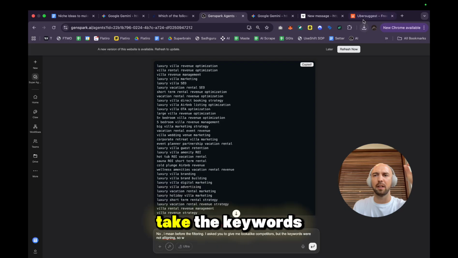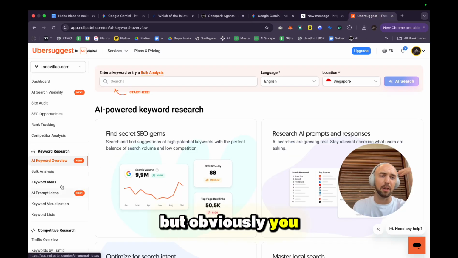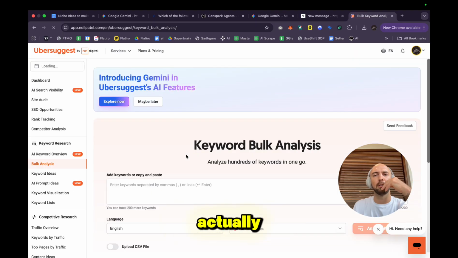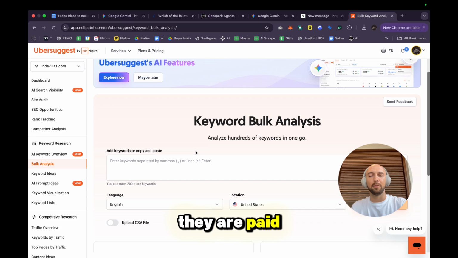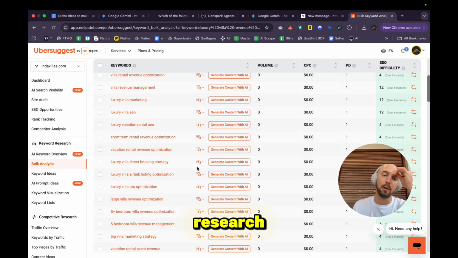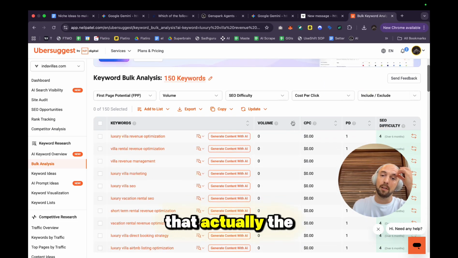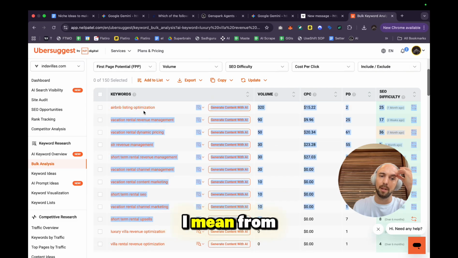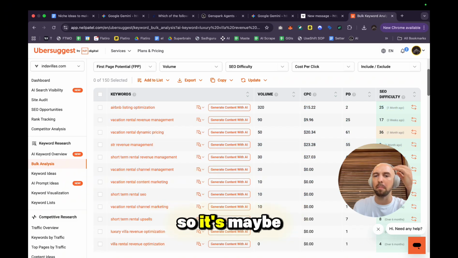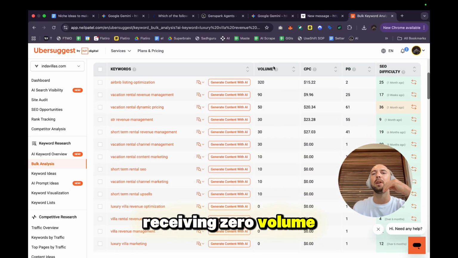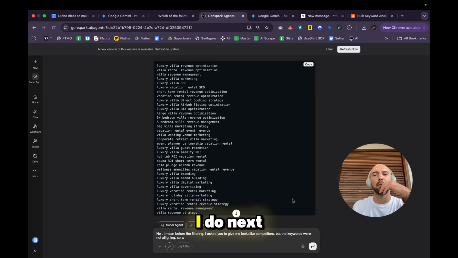So what I did is I take the keywords and I go to Ubersuggest, but obviously you can use any other SEO tool, like Ahrefs is my favorite actually, or SEMrush. They are paid tools, yes, but it's worth buying a subscription to do this kind of research. But I found out that the search volumes are really not that great. From all these keywords, there's only around 10 keywords, so maybe 10 articles I can make, because all others are receiving zero volume. And that made me think, okay, well, what can I do next?